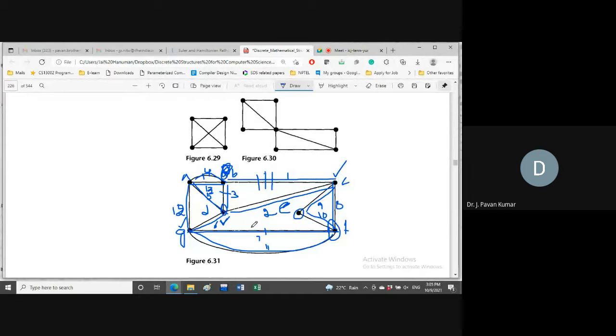If that is the only edge that exists between those two vertices, then we can remove the vertices as well. I am repeating the last point once again. While removing edges, if there are no more edges from those end vertices, then we will remove the vertices as well. But in our example B, C, from B we are having other edges, from C also we are having other edges, so we will remove only the edge. That's it. Is it clear so far? Yes.